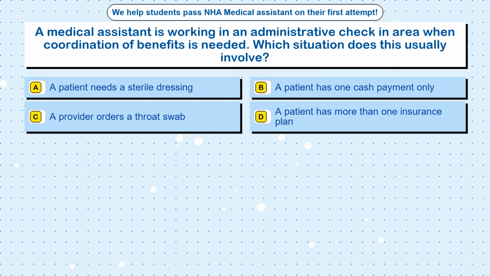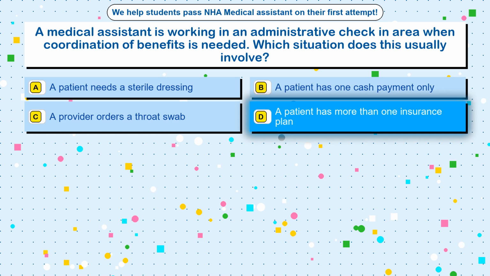Question 98. A medical assistant is working in an administrative check-in area when coordination of benefits is needed. Which situation does this usually involve? Option A. A patient needs a sterile dressing. Option B. A patient has one cash payment only. Option C. A provider orders a throat swab. Option D. A patient has more than one insurance plan.